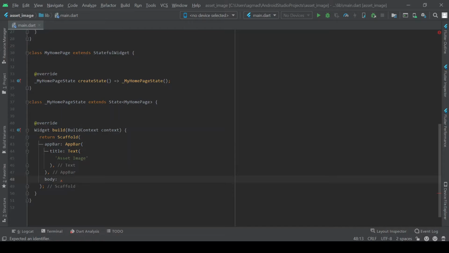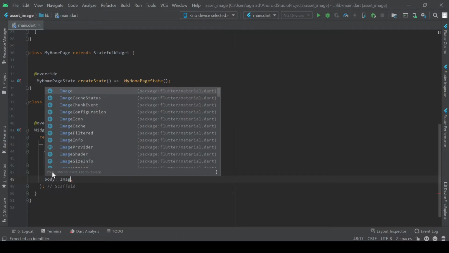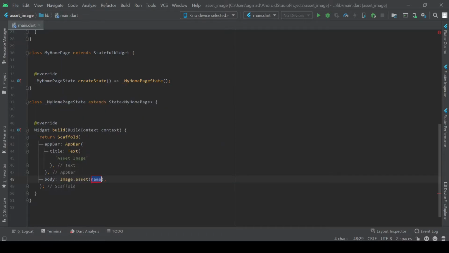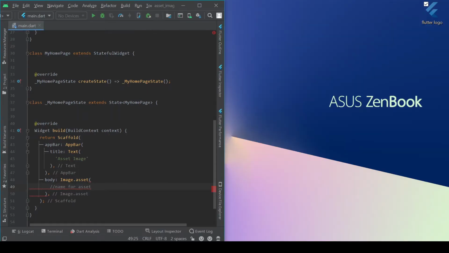So an asset image is actually an image provider, meaning it's not its own type of widget. If you want to use it as its own type of image widget, we use image.asset, and then we specify the name for our asset. So before we get on to actually adding the asset, we need to import our asset.